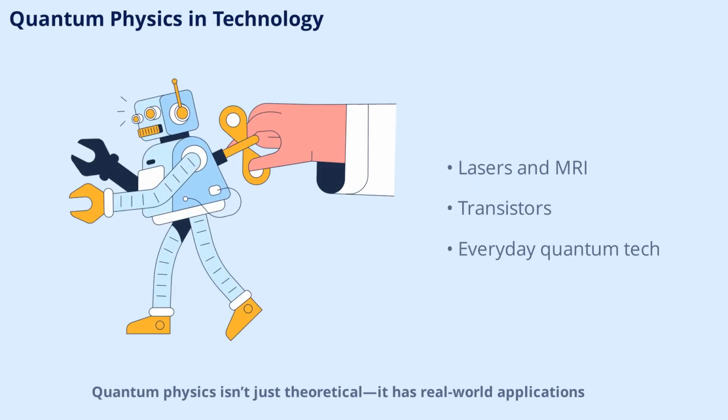Quantum physics isn't just theoretical, it has real-world applications. Technologies like lasers, MRI machines, and transistors all rely on quantum principles. In this scene, we'll highlight some of the ways quantum physics has transformed technology and improved our daily lives.